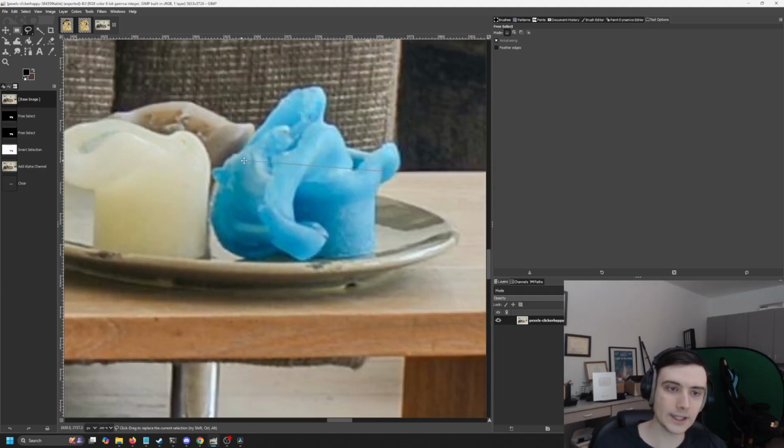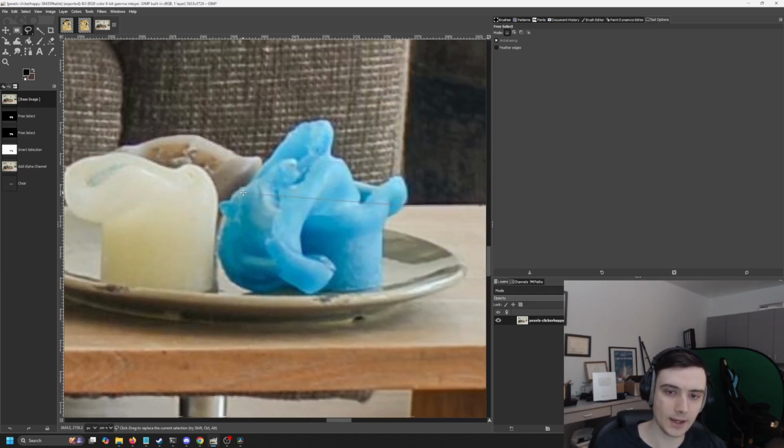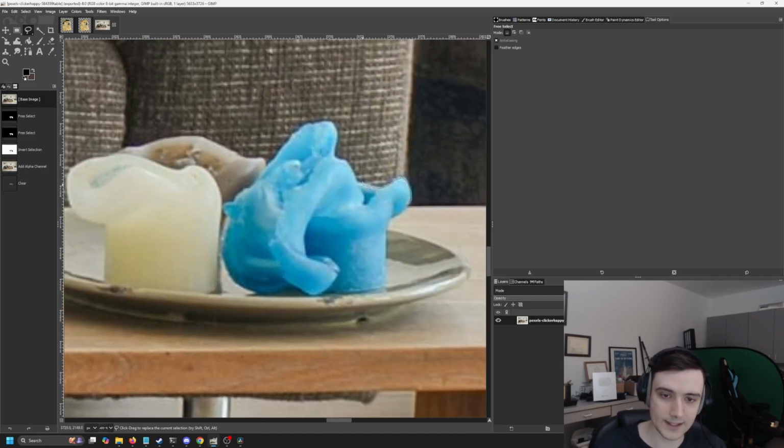Now, these little thingies here are kind of a pain. You just gotta kind of try your best. There's probably some magic wand way to actually handle it, but the tools for Gimp are not great. So I find I get the best results from just doing it manually.